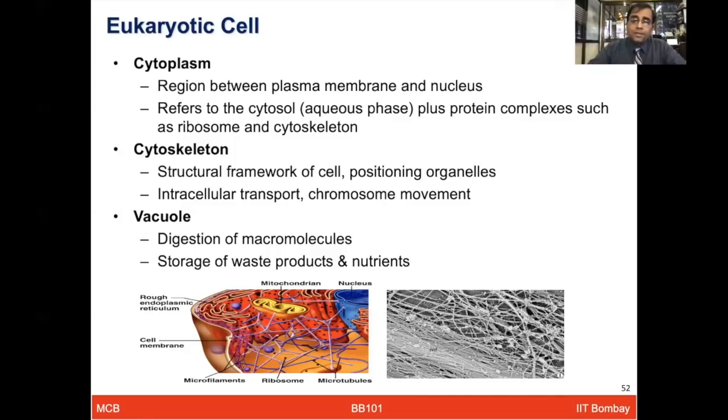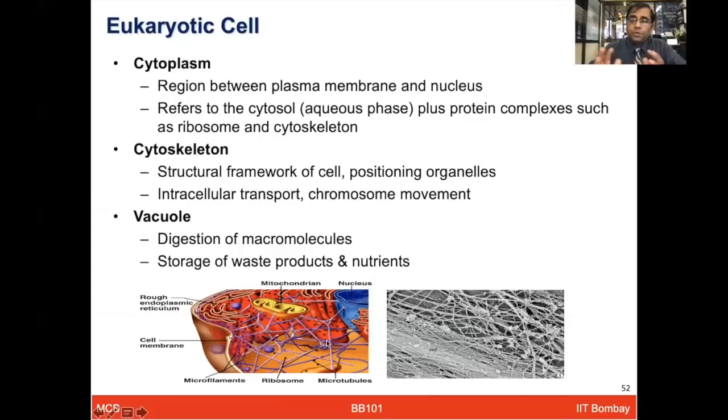And the cytoskeleton is like the skeleton in humans, which gives us shape and the ability to stand. Likewise, the cytoskeletal materials are the microtubules and components which we talked about. They provide a framework to the cell and position the organelles and compartments seen in the cell. They also help in intracellular transport as well as the movement of the chromosomes.